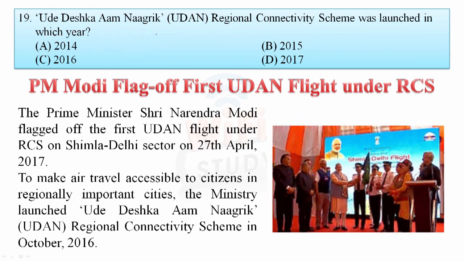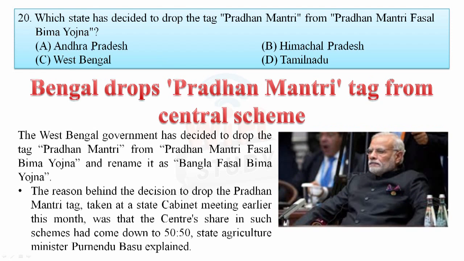Ude Desh Ka Aam Nagrik, that is UDAN, regional connectivity scheme was launched in which year? Another very important question, because this scheme is launched to provide air journeys to the common people of the nation. Okay, to make air travel accessible to the citizens in regionally important cities, the ministry launched Ude Desh Ka Aam Nagrik, that is the regional connectivity scheme, in 2016. So your answer is 2016. C is your answer.